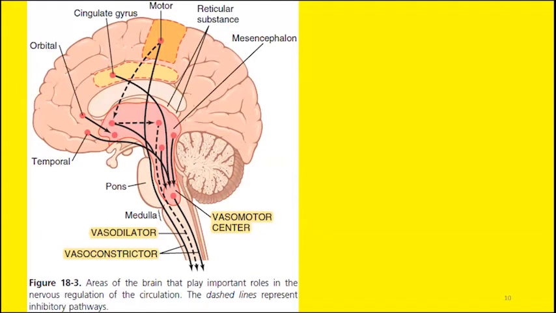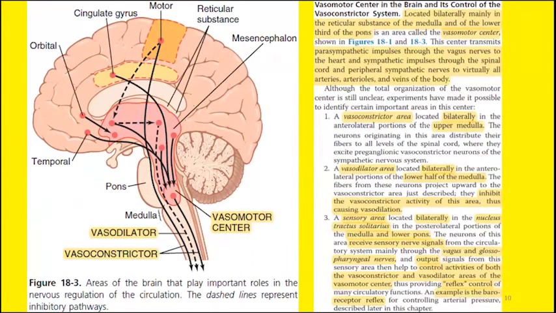Now this vasomotor center has three important components. You must know the three components of this vasomotor center. The first component is the vasoconstrictor component or the vasoconstricting area. The second portion is the dilating area. And the third portion is the sensory area. All these components are located bilaterally. This means they are located on either side: the vasoconstrictor area, the vasodilator area, and the sensory area.